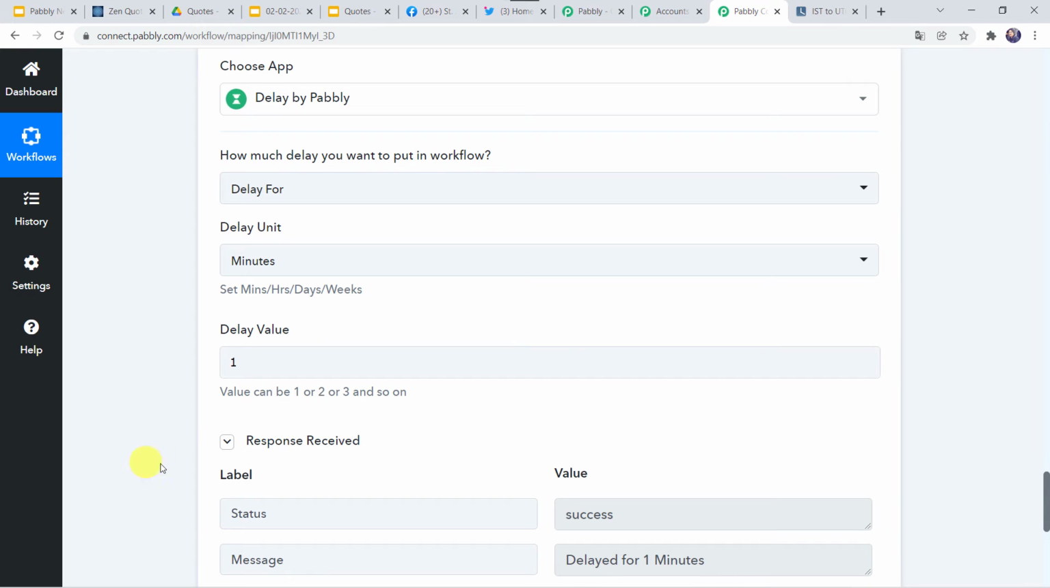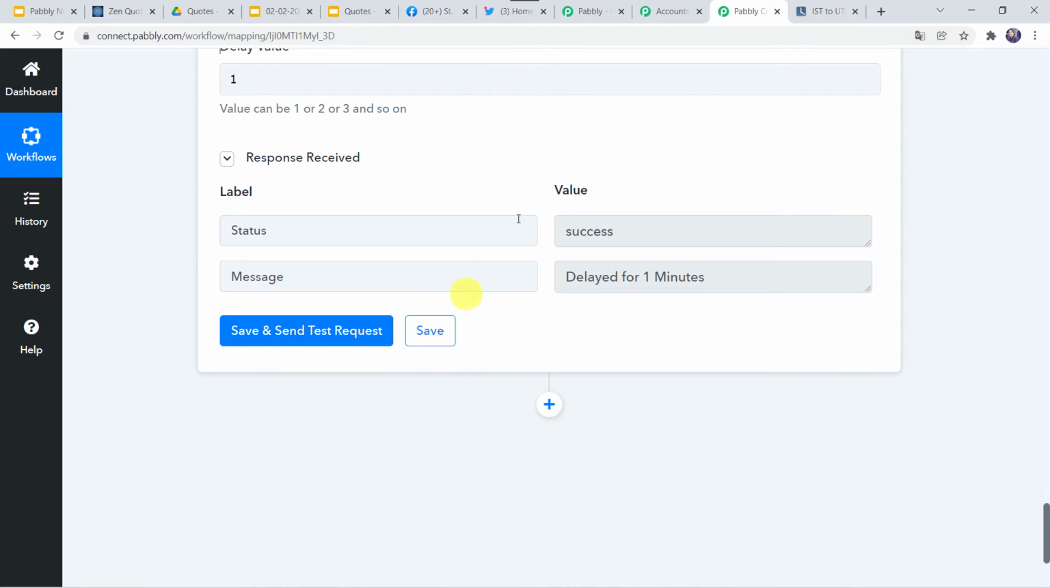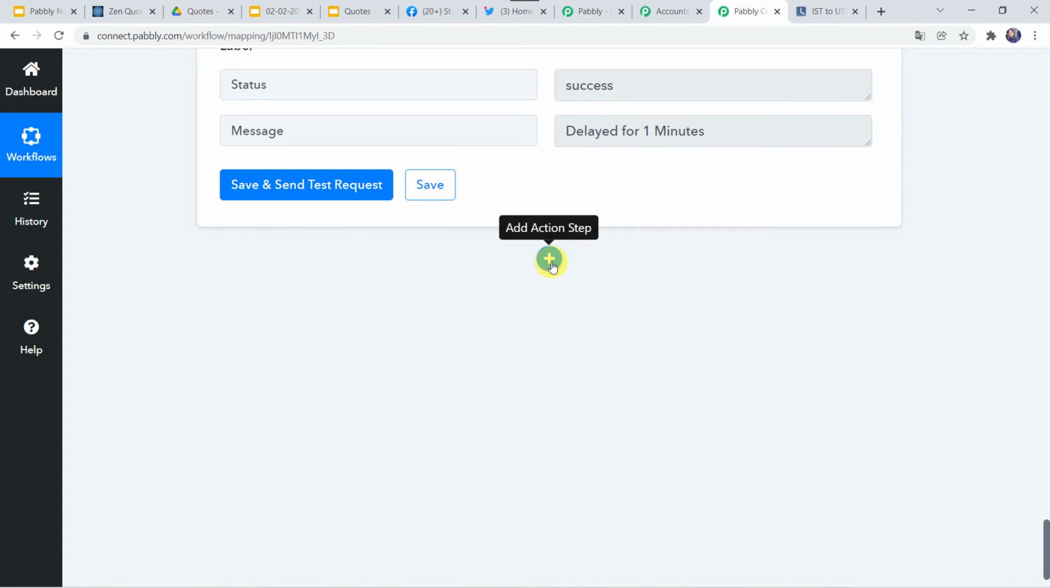So the post will be created, it will be delayed after 1 minute. It means that it will be posted on the social media platform 1 minute after the specific time. Okay. Now before posting it on social media platform, we want to create a thumbnail also. For that, come to this plus sign and click on add action step one more time.